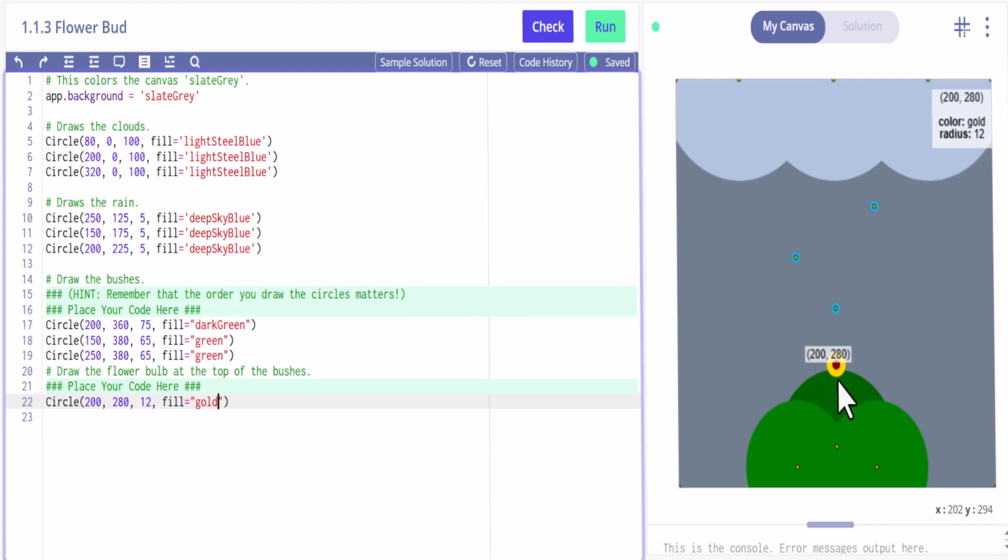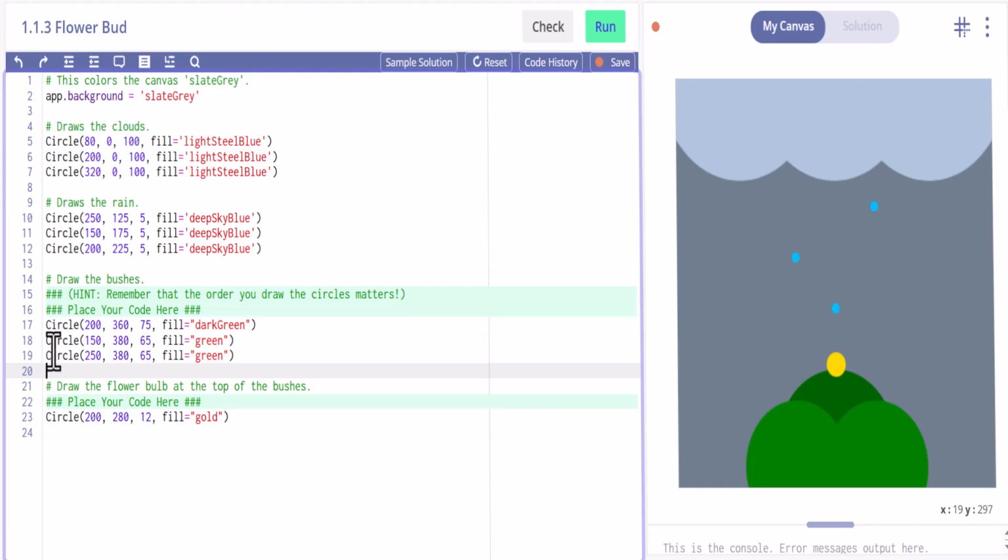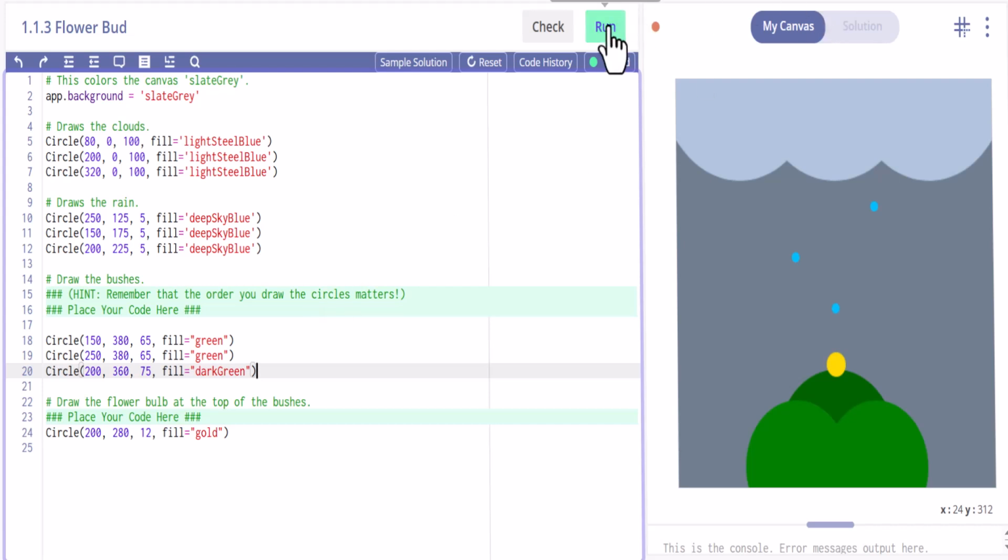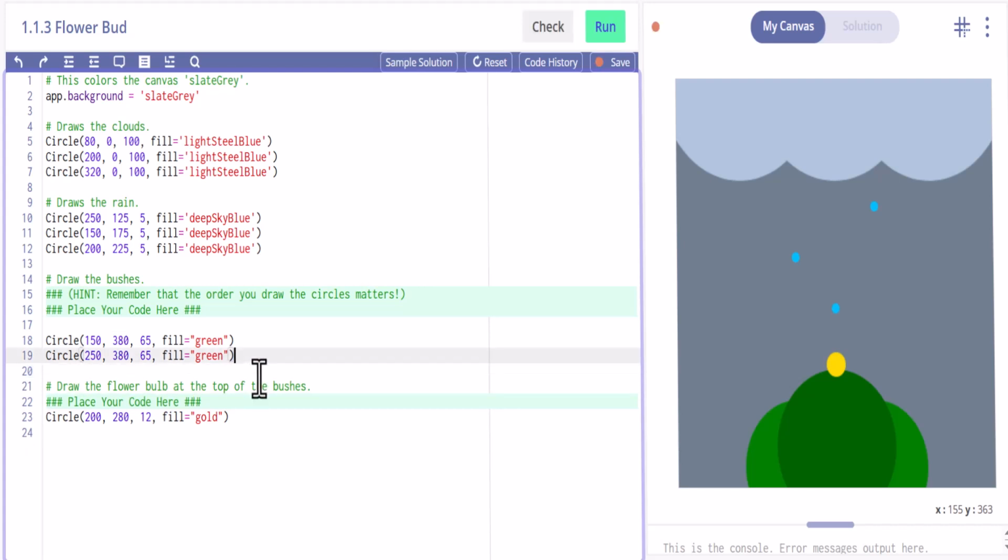There we go. So it's really important with these to make sure that you do these in order, especially these right here, right? You want to make sure that you do the dark green one first and then the greens. Otherwise, if we took this and actually placed it at the bottom, I can show you that. Cut and paste. If we run that, it's going to look like this because this was the last circle to be created. We obviously don't want to do that. So we'll keep it up there at the top.